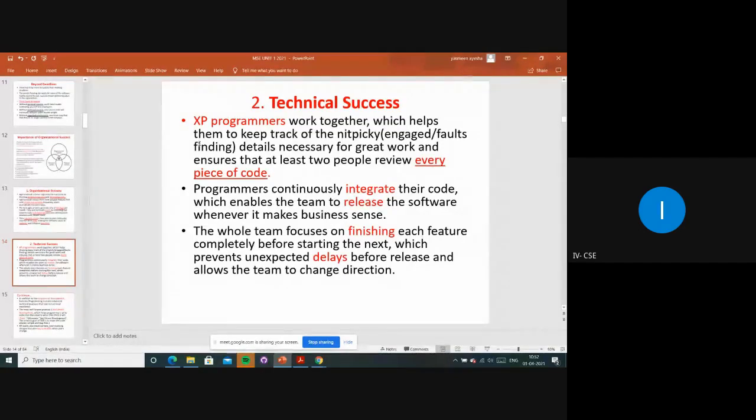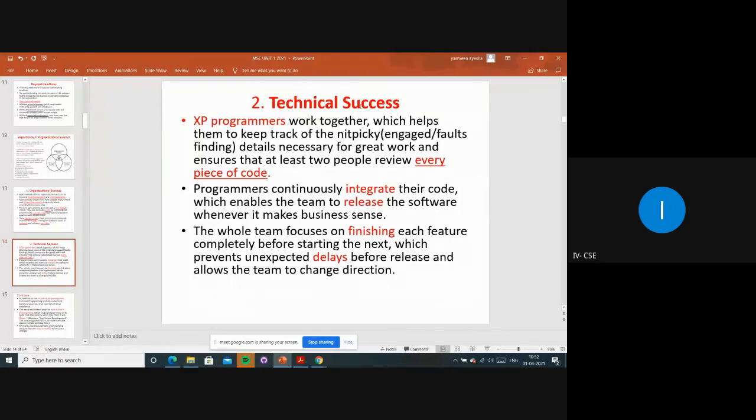They are gathering all the details and doing the necessary work to ensure, as we already discussed, that at least two people will be reviewing every piece of code, checking whether it is working properly or not, what happened, and if we include any new things in that code, how it will work. Two or more people will be thinking on that, introducing and applying some new code. Testing is always being done, and then it is released as a new version, right?